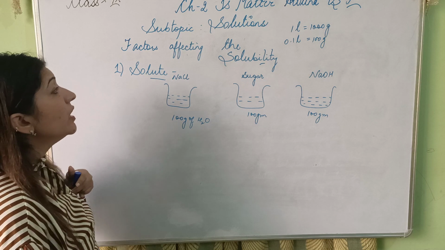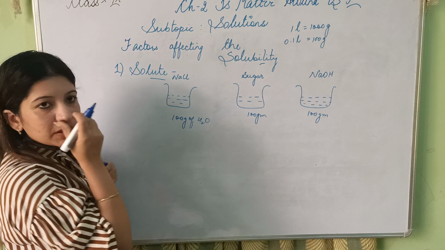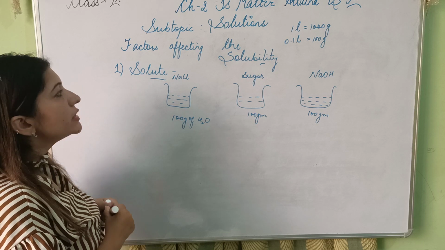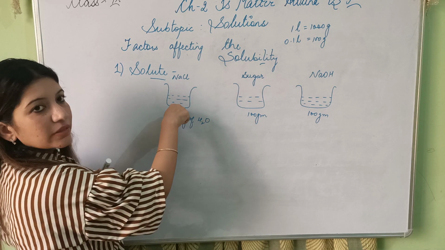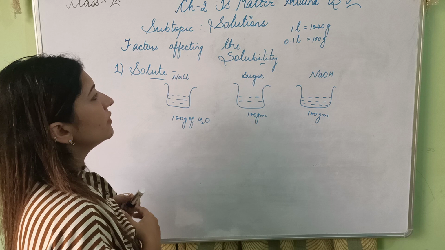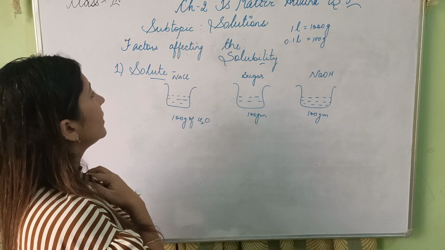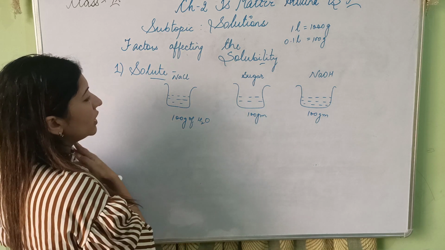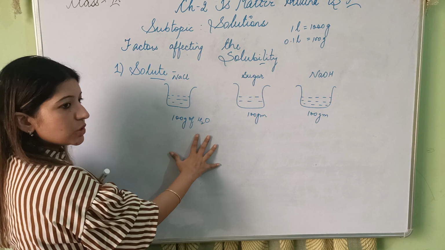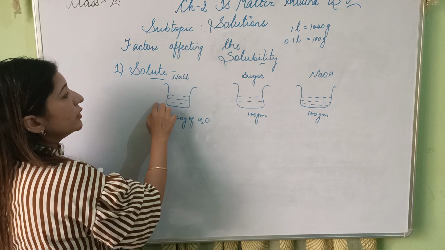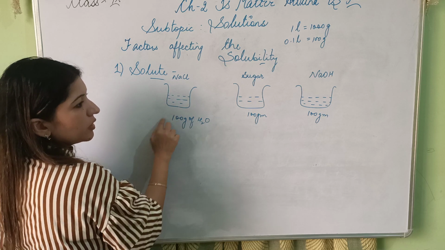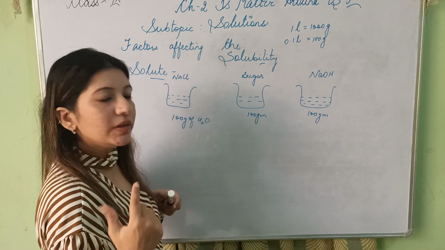The solute is different. So what I will observe is, once you start making the saturated solution, once you start dissolving these solutes in the solvent, what you will observe is that the amount of solute which gets dissolved in 100 gram of the same solvent, the maximum amount of solute which gets dissolved in this amount of solvent is different for different solutes.